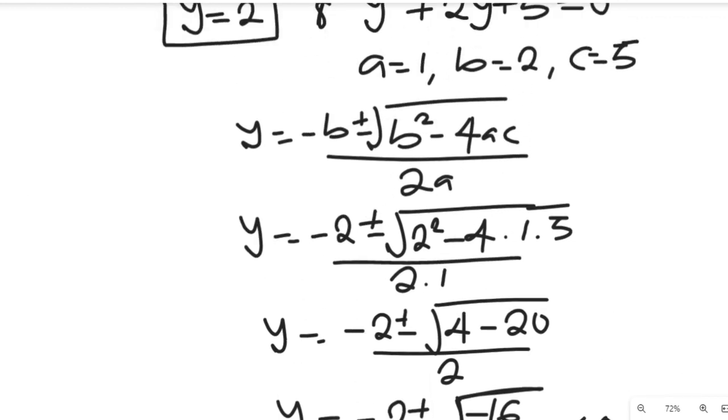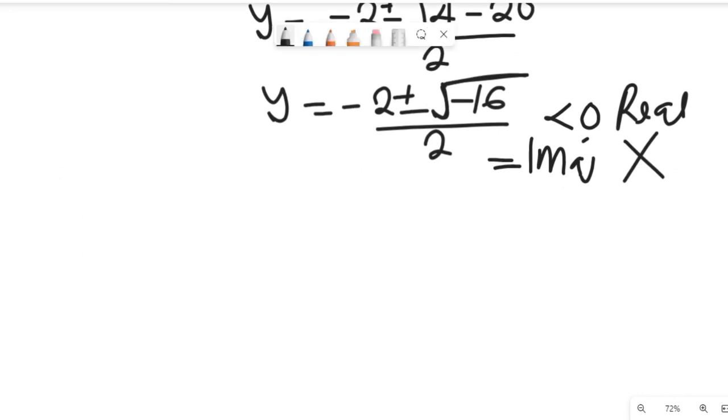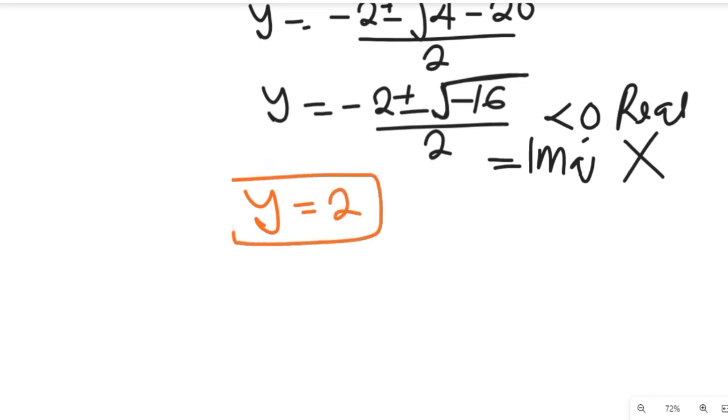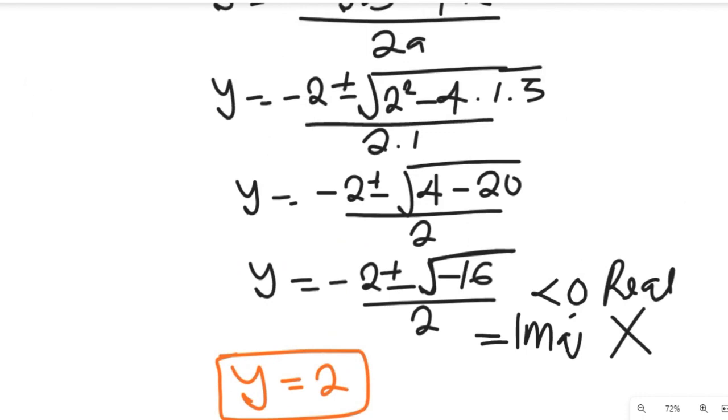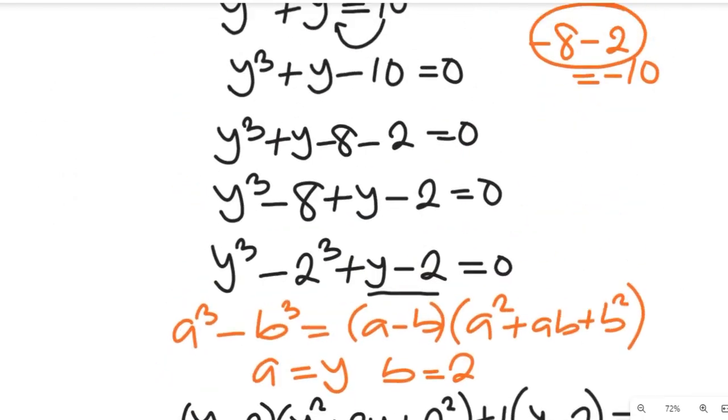Now remember the first solution we have is y equal to 2. So we're going to use our y equal to 2 to find the value of x, because our main mission is to find the value of x.